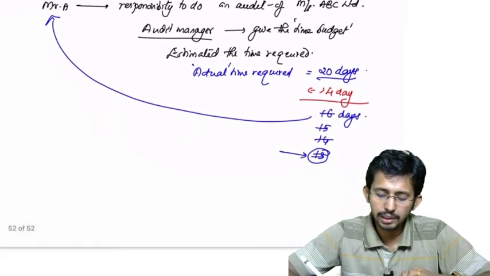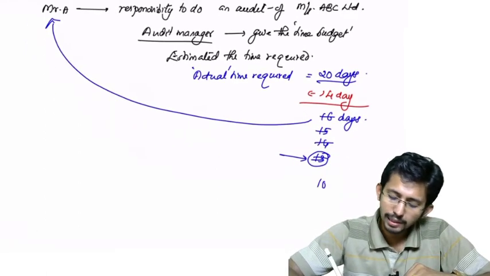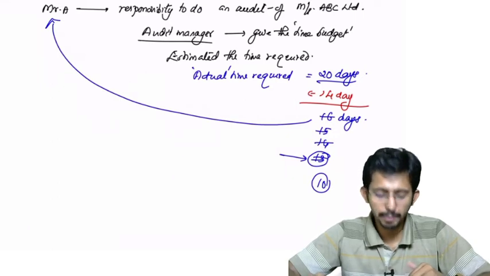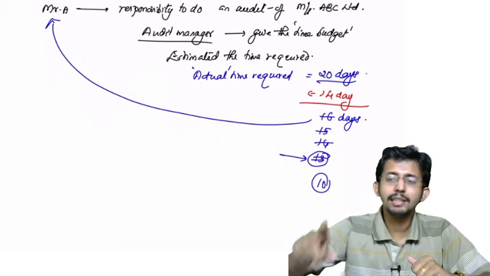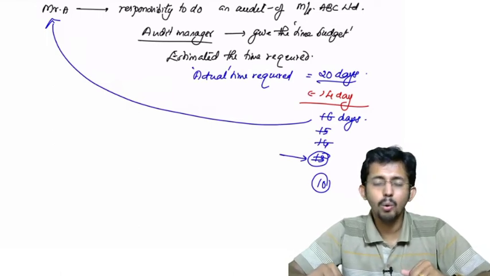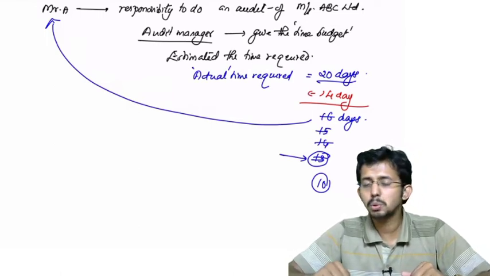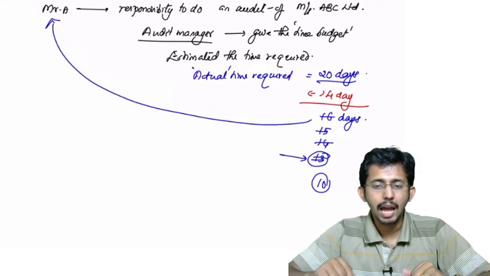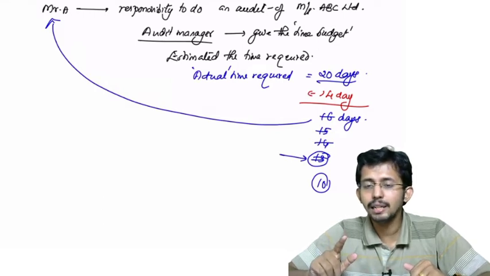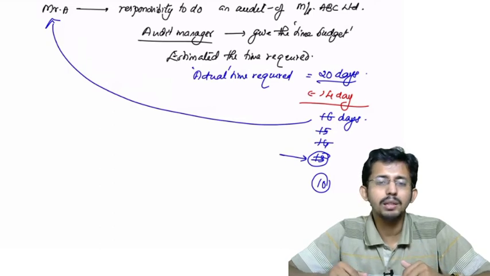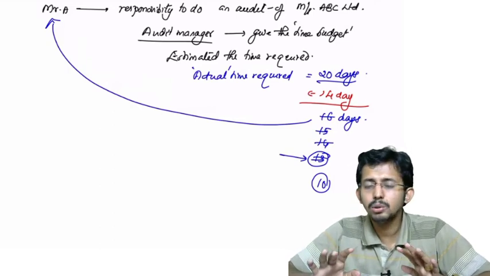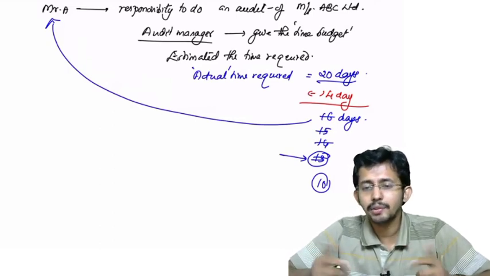Okay, now further, he is giving only 10 days. What will happen to Mr. A? If the audit manager is allotting only 10 days, Mr. A will feel that, oh, this is a work which should be completed in 20 days, and I am awarded only how many days? 10 days. And whatever I do, I am not going to complete that work in 10 days. Then why should I try?